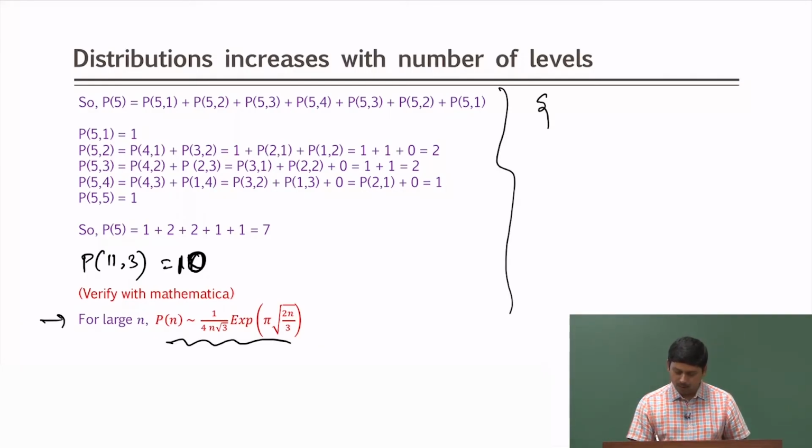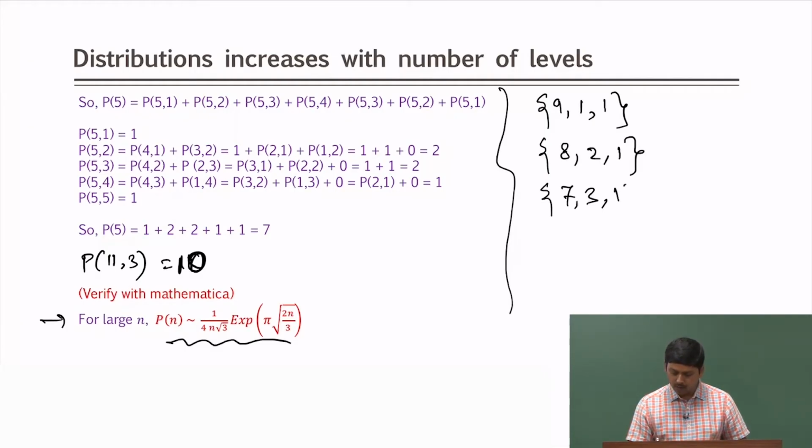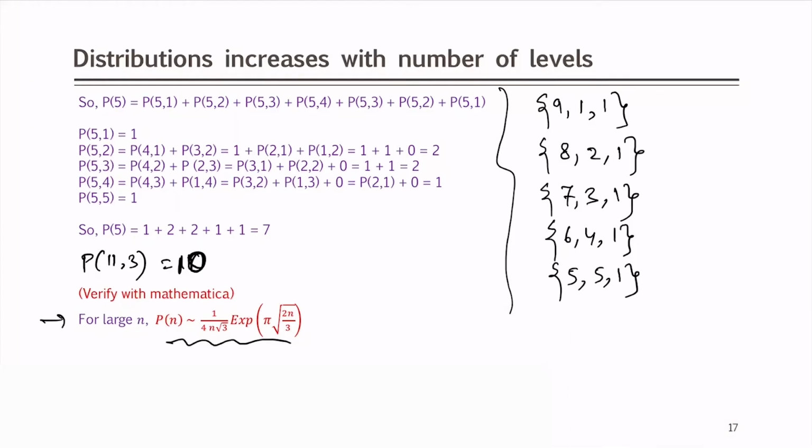One is that 9 1 1 is one possible way to break it, 8 2 1 is another possible way, 7 3 1 is another, 6 4 1 is another, 5 5 1 is another, and 4 6 1 will repeat as 6 4 1. So, we will not do that. Now, the 1 we have to change.